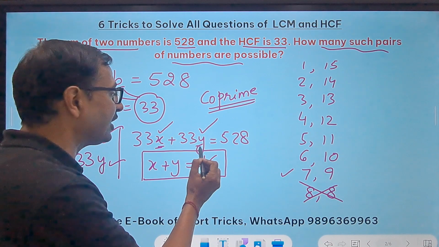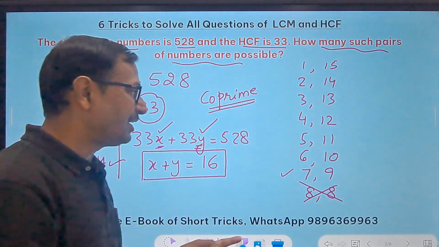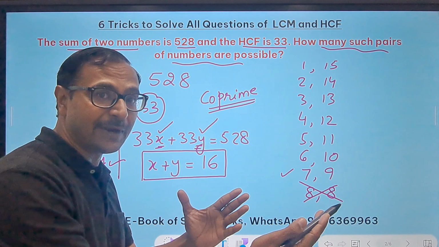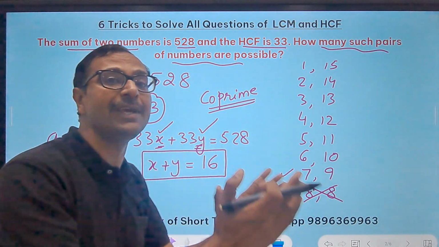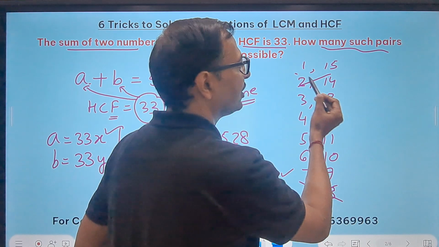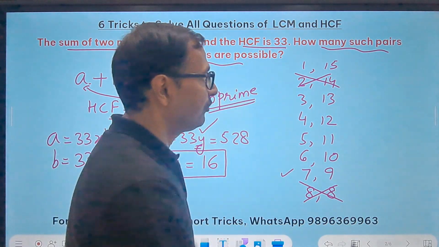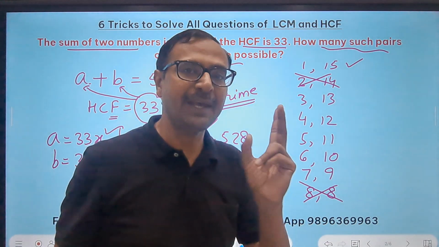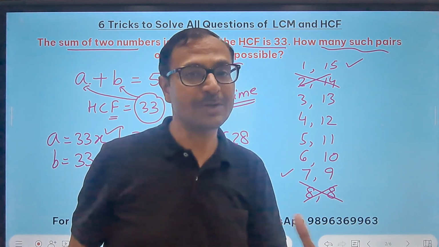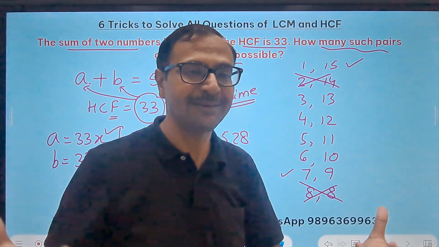So x and y cannot have anything else in common. You understood? If x and y also has a common factor, then 33 will no longer be the HCF. And so 2, 14 is not possible because it has 2 as a common factor. They are not co-prime. 1, 15, yes, they can be 1, 15 because 1 and 15 are not divisible by a common number except 1, right?